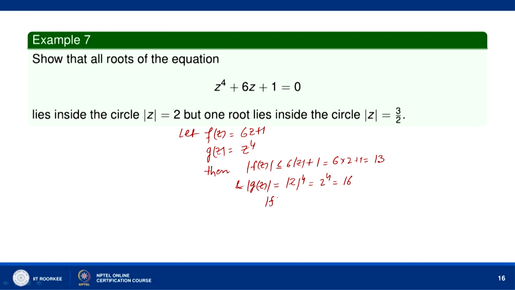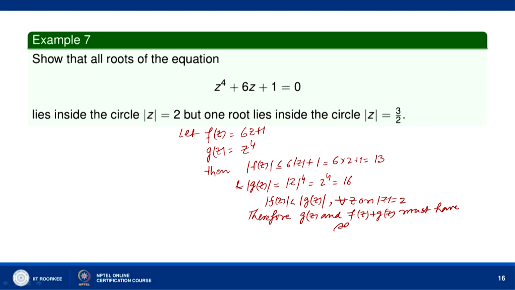So, |f(z)| is less than |g(z)| for all z on |z| = 2, and therefore g(z) and f(z) + g(z) must have the same number of zeros inside |z| = 2.